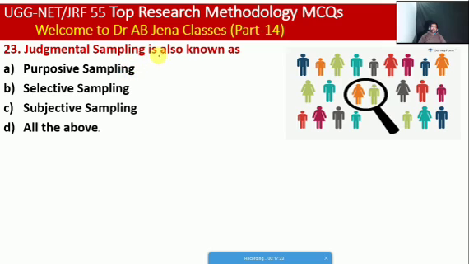So next one, judgmental sampling is also known as what? Whether it is purposive sampling, selective sampling or subjective sampling. So friends, here D is the right option.